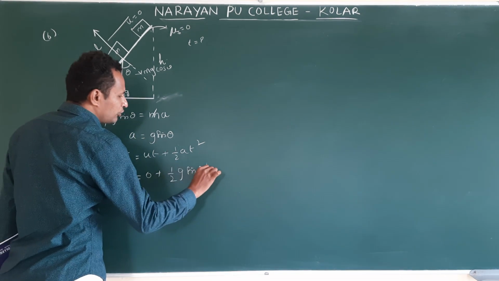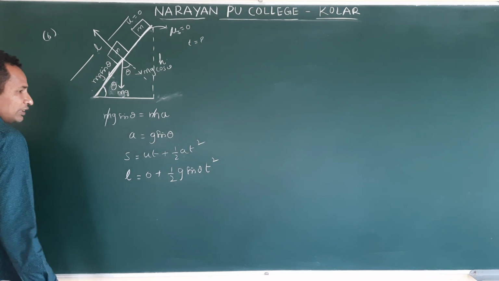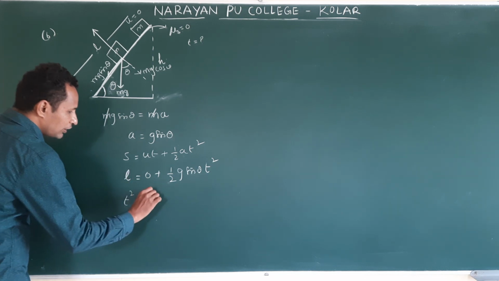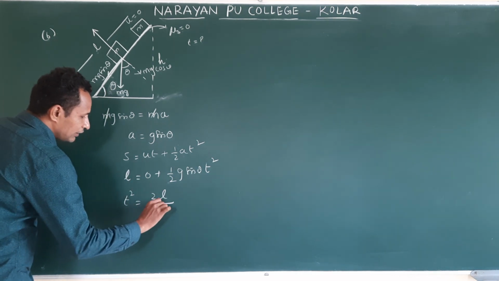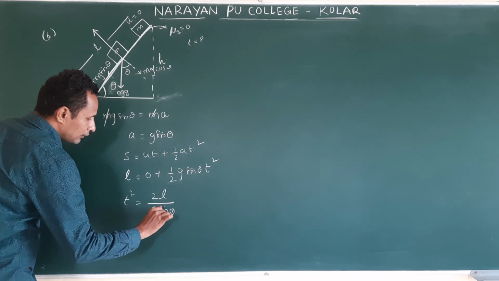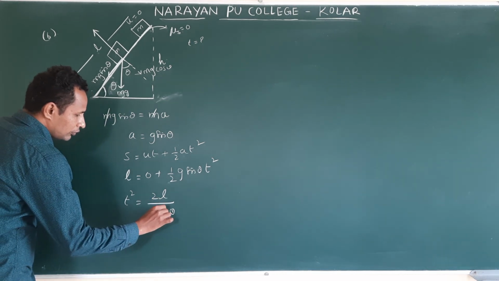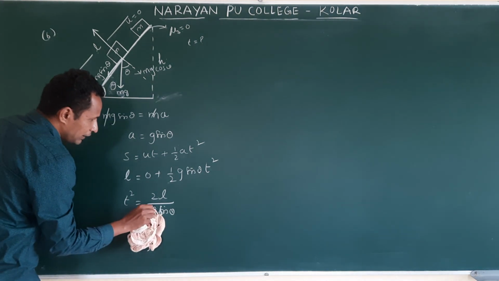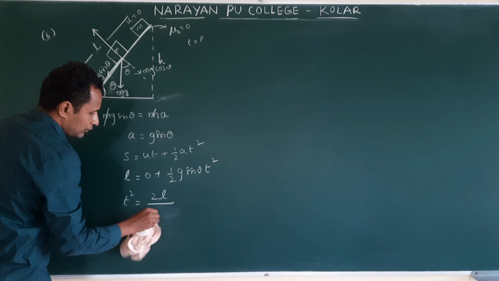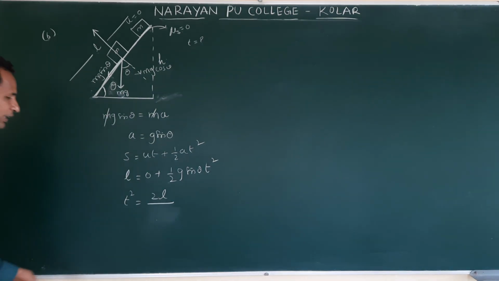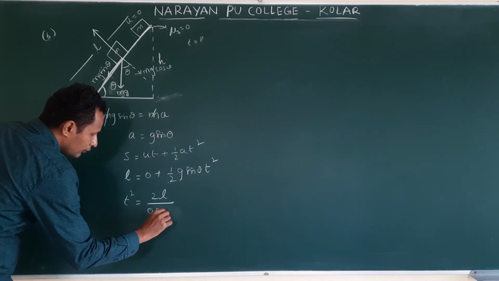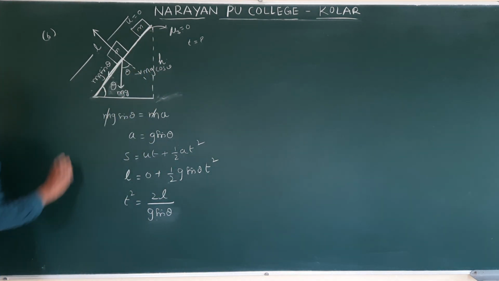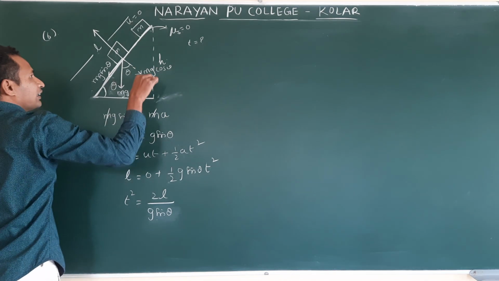So L is equal to half g sin theta into t square. They are asking t. If you make t square the subject, 2 comes here. t square is equal to 2L by g sin theta. From this triangle, already they mentioned this height.